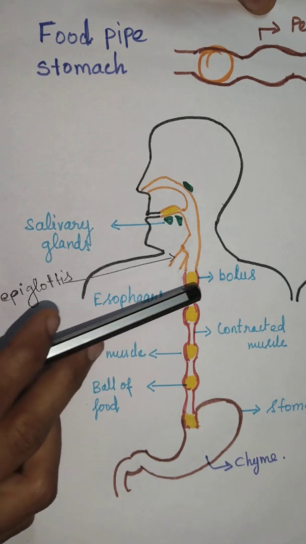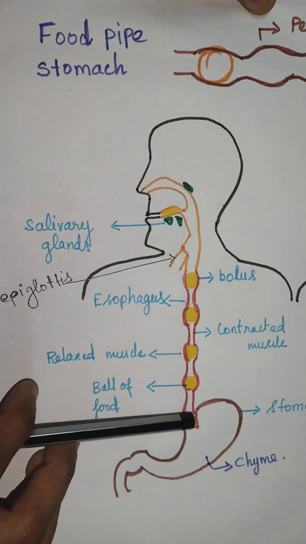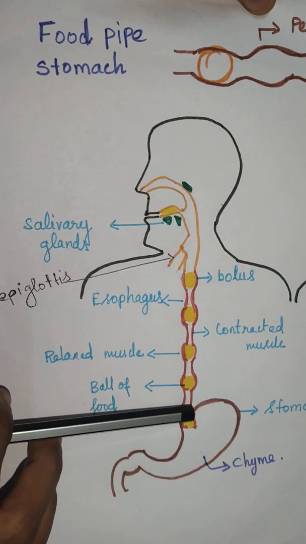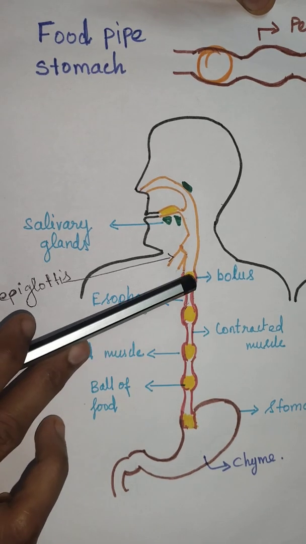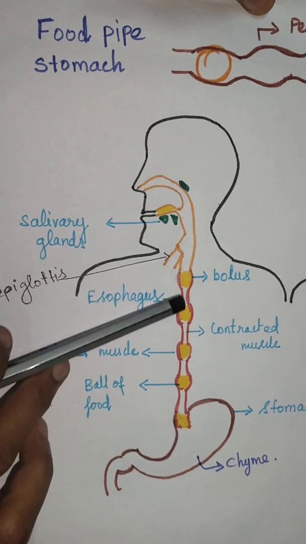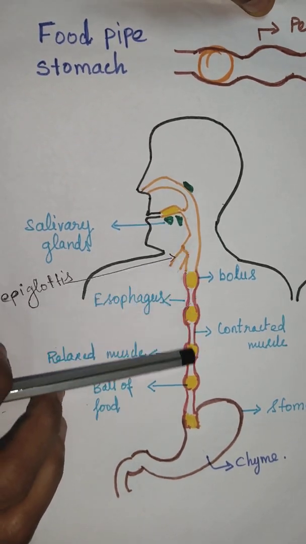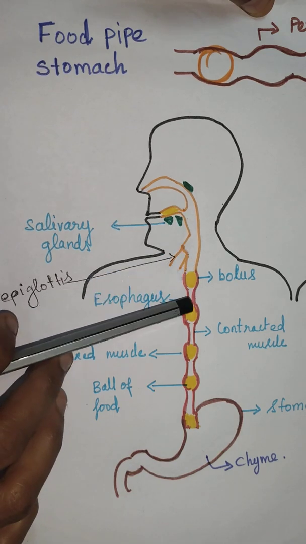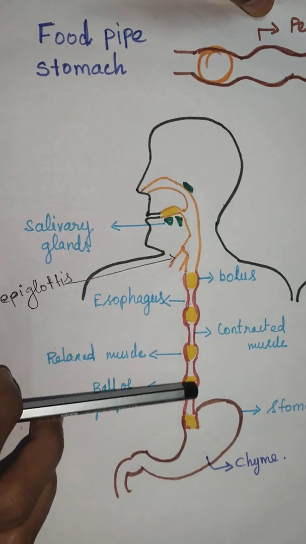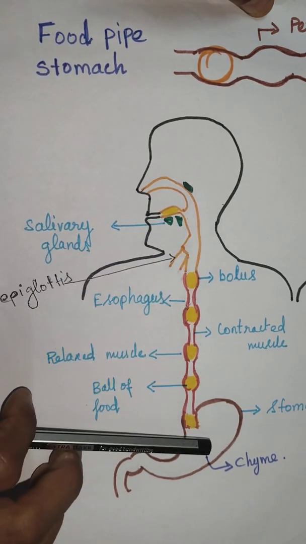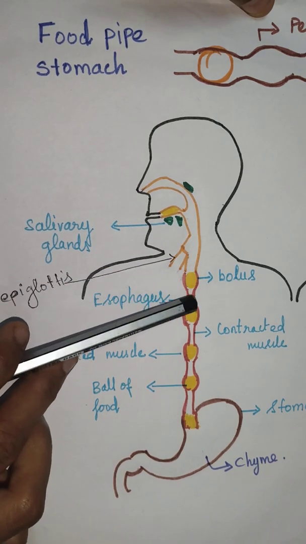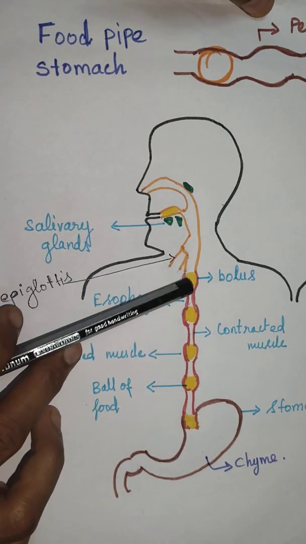The swallowed food passes down through the esophagus, or the food pipe. The esophagus or food pipe is a tube-like structure. It runs along the neck and chest, and it connects the mouth to the stomach. So whatever we put into our mouth and swallow reaches the stomach through the food pipe.